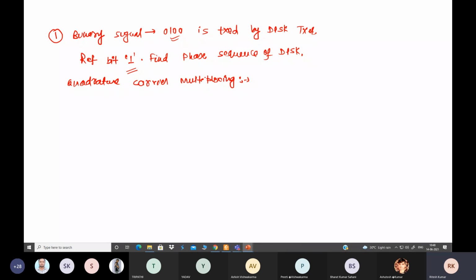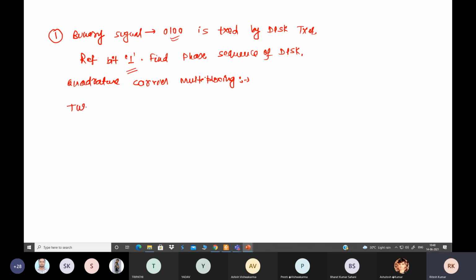Using these techniques, two signals will be multiplexed. Instead of one signal, we have two signals that will be multiplexed, where the corresponding carriers have the same frequency, but a 90-degree phase shift between them.